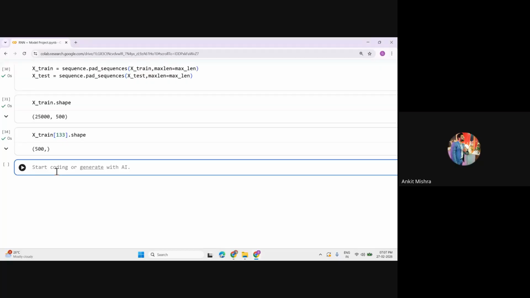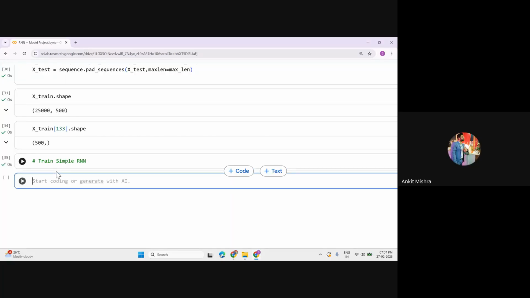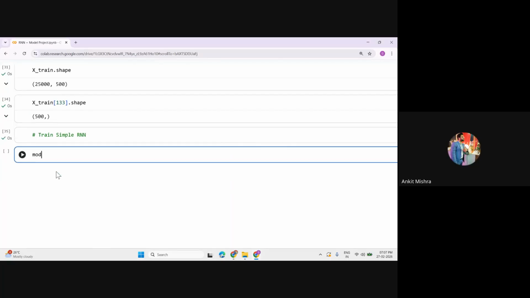Okay, now let's work upon the neural network. So now we will create a basic simple RNN. You can write down this command, and we know that we have to call the model, and inside the model we have to call the sequential method.